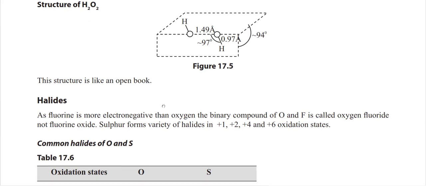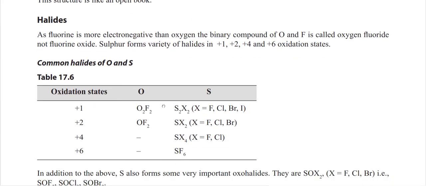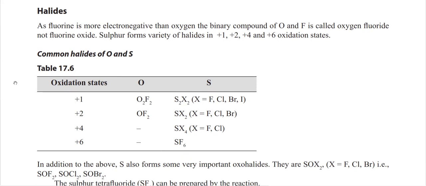Okay. It can also make halides with fluorine. So you have to write oxygen fluoride, not fluorine oxide. As I told you, the electronegativity of fluorine is higher, and whenever the electronegativity of a material is higher, you have to write that particular name on the right hand side. So that's why we have written fluoride here and oxygen here. Okay, not like that. And sulfur forms a variety of halides like +1, +2, +4, and +6, whereas for oxygen it is +1 and +2 only.